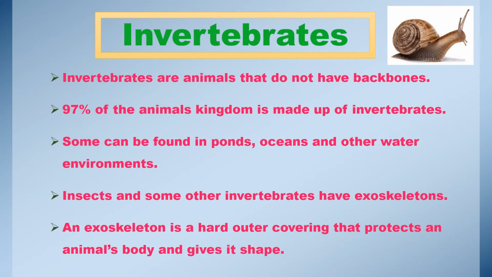Okay, children, what is an invertebrate? Invertebrates are animals that do not have backbones. 97% of the animal kingdom is made up of invertebrates. Some can be found in ponds, oceans, and other water environments. Insects and some other invertebrates have exoskeletons. An exoskeleton is a hard outer covering that protects an animal's body and gives it shape.